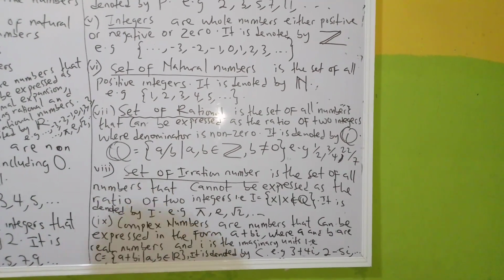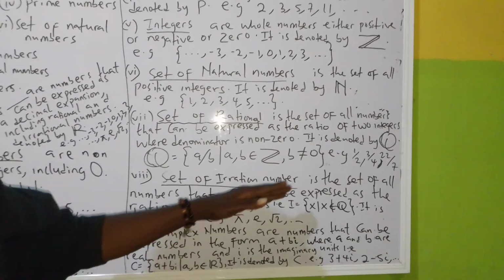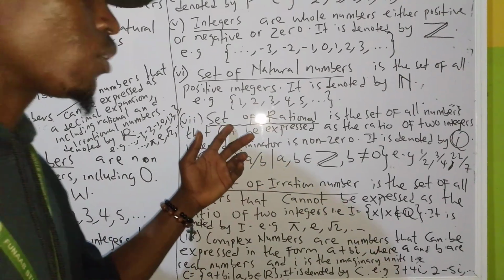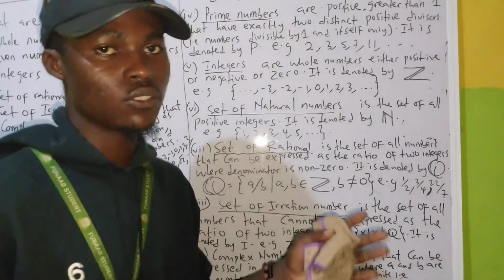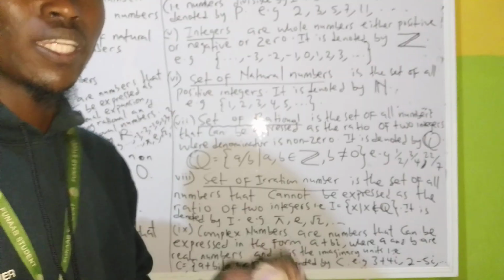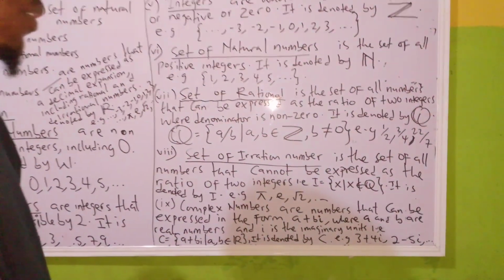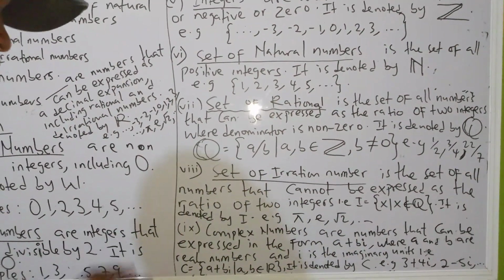Now, what is the set of irrational numbers? The set of irrational numbers is the set of all numbers that cannot be expressed as a ratio of 2 integers. They are opposites. The rational ones are the set of all numbers that can be represented as a ratio of 2 integers, but this one is the opposite of it. That is, this is a set of all numbers that cannot be expressed as a ratio of each other. You can never express them as a ratio. Look at the square root of 2, it cannot be expressed as a ratio.